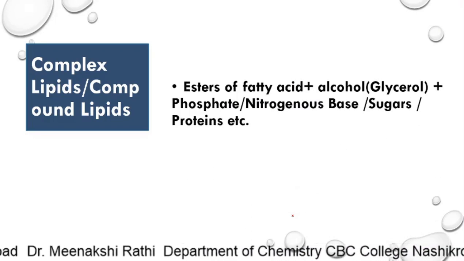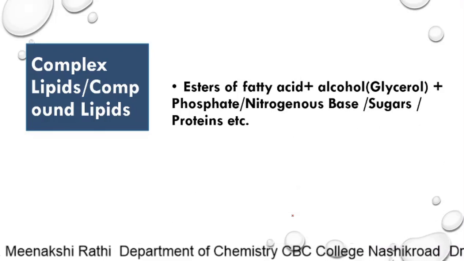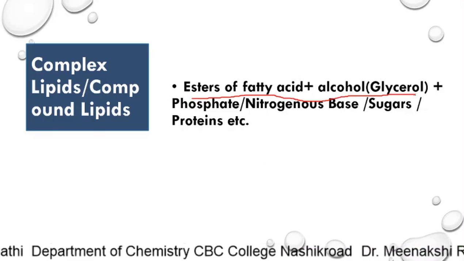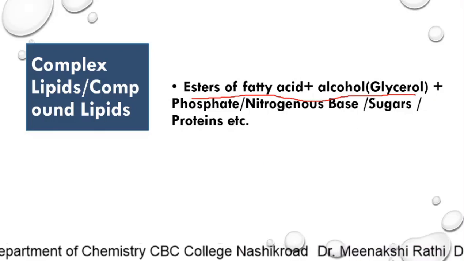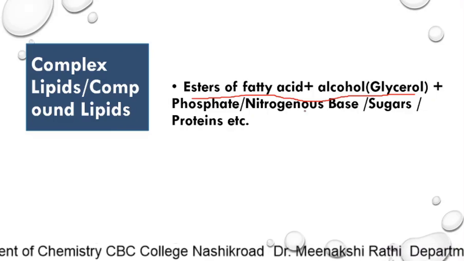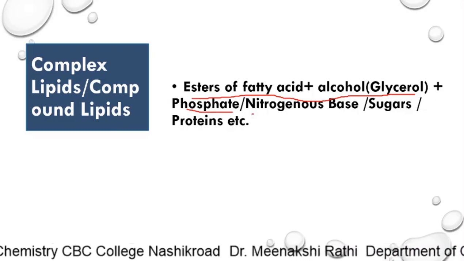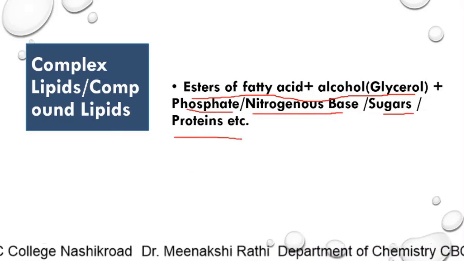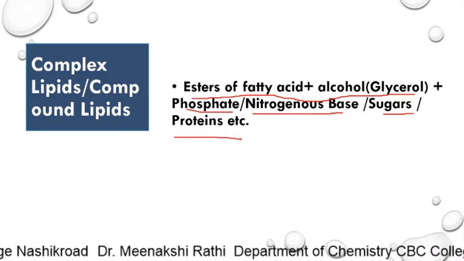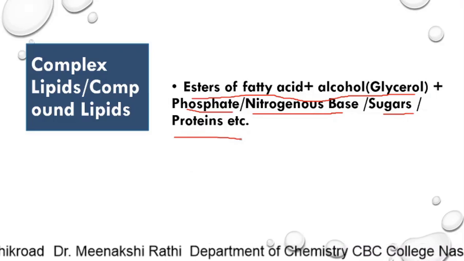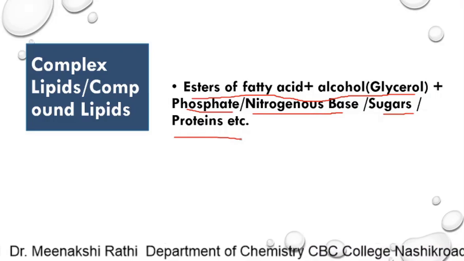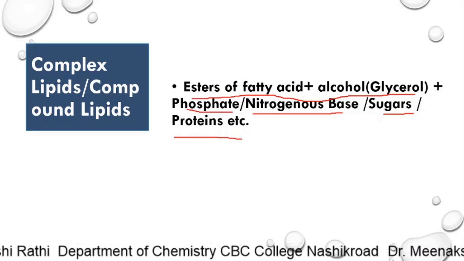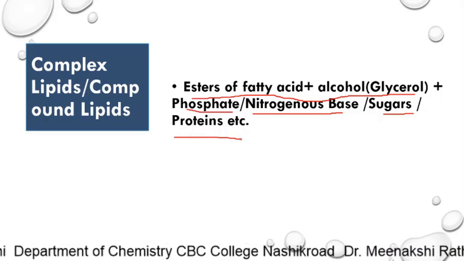These lipids are also esters of fatty acid with alcohol, mainly glycerol, but along with it they contain some additional groups like phosphate group, some nitrogenous bases, sugars, proteins, etc. That is why these are called complex lipids, because they contain the basic part, esters of fatty acids with glycerol, plus some other groups like phosphate, nitrogenous base and sugars.